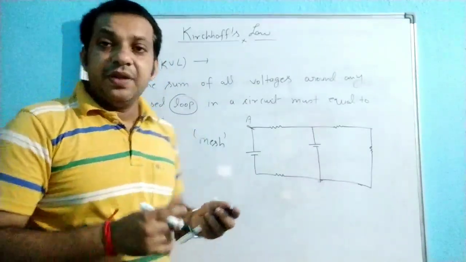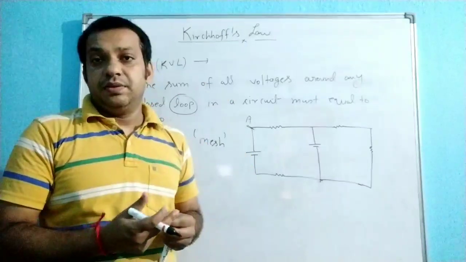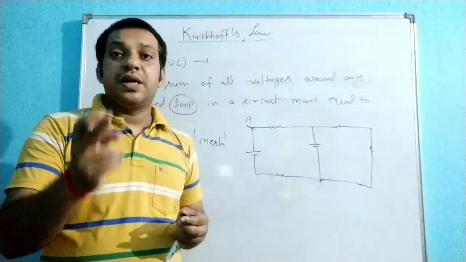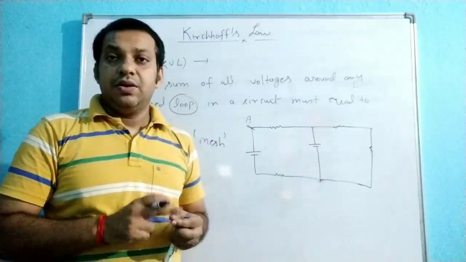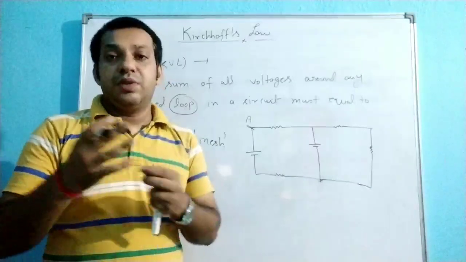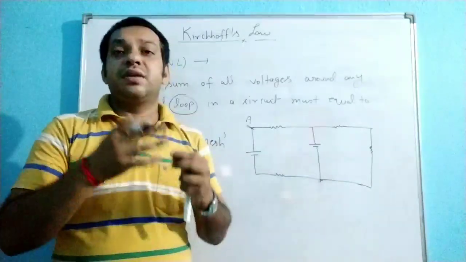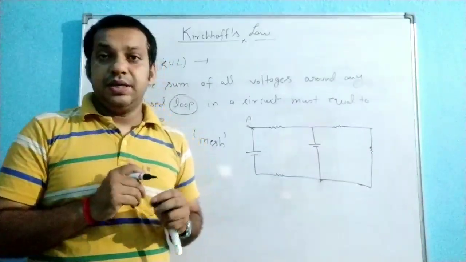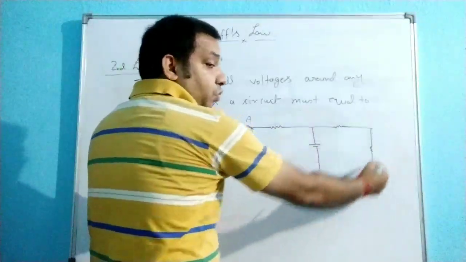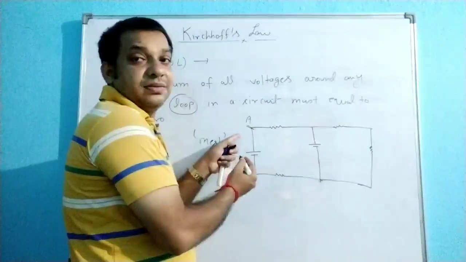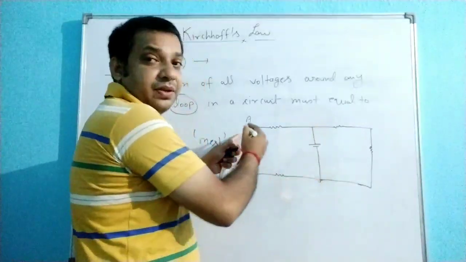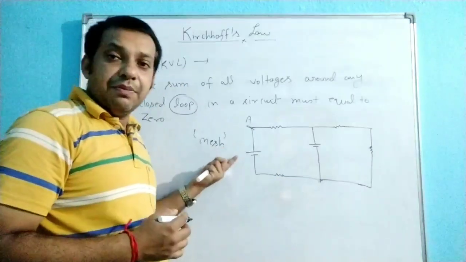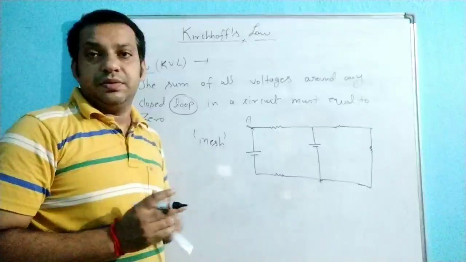So mesh is also a loop. All the meshes are examples of a loop, but not all the loops are examples of a mesh, because mesh is the shortest loop. Here two loops are there, but this one is the mesh because it is the shortest path. अब इससे shortest कोई path हम यहाँ पे consider नहीं कर सकते. So the mesh is the shortest loop.